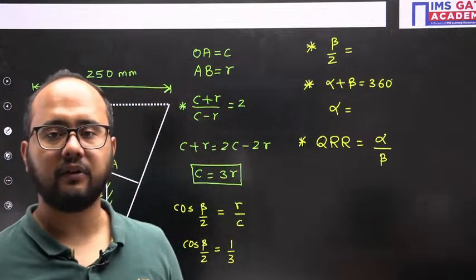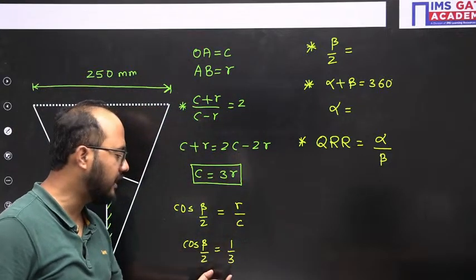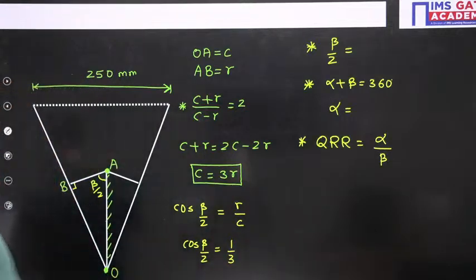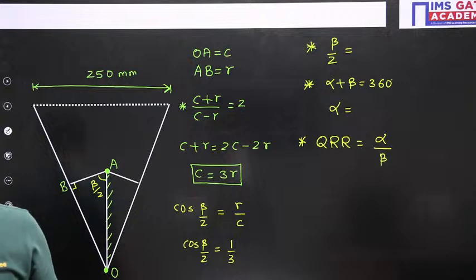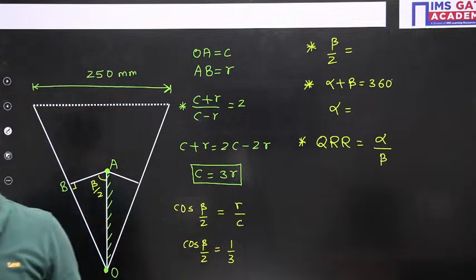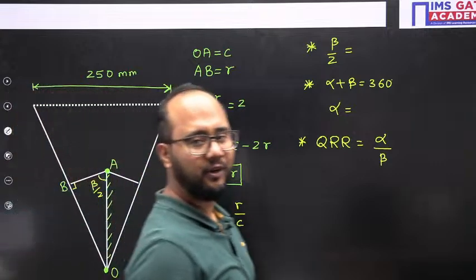Do the calculation everyone first. What is the beta by 2 angle? Cos beta by 2 equals 1 by 3. So what will be the answer for beta by 2? 78.36. Okay, everyone calculate. Cos inverse. Remember, we have to do cos inverse of 1 by 3. It is 70.528.